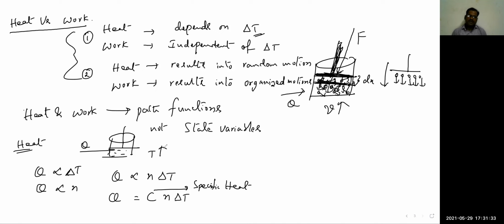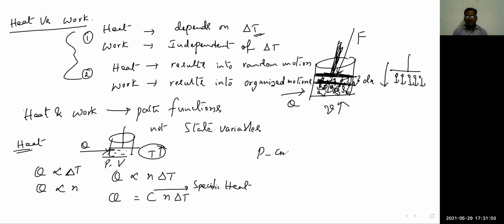To increase the temperature of the system, how much heat is needed depends upon the path. Path in the sense of under what conditions we increase the temperature, by keeping pressure constant or by keeping volume constant.